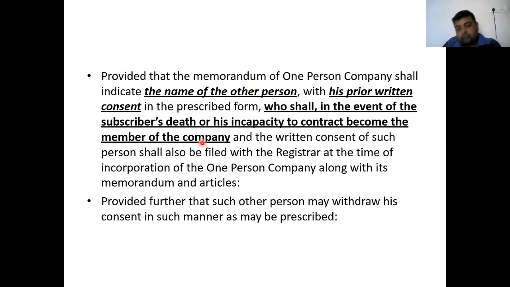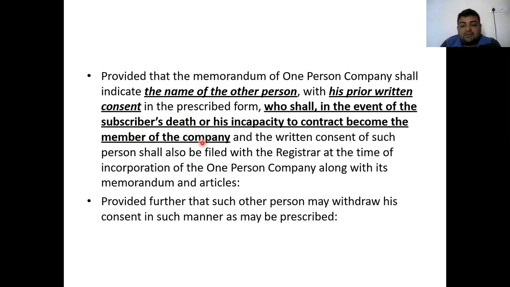Now, here it belongs to the nominee. In case of OPC, as we know, the nominee is mandatory, because if there is only one person as a director, and in the absence of this director, either he becomes incompetent to enter into a contract, or becomes of unsound mind, or in case of death, or if he has been barred by court from entering into a contract.